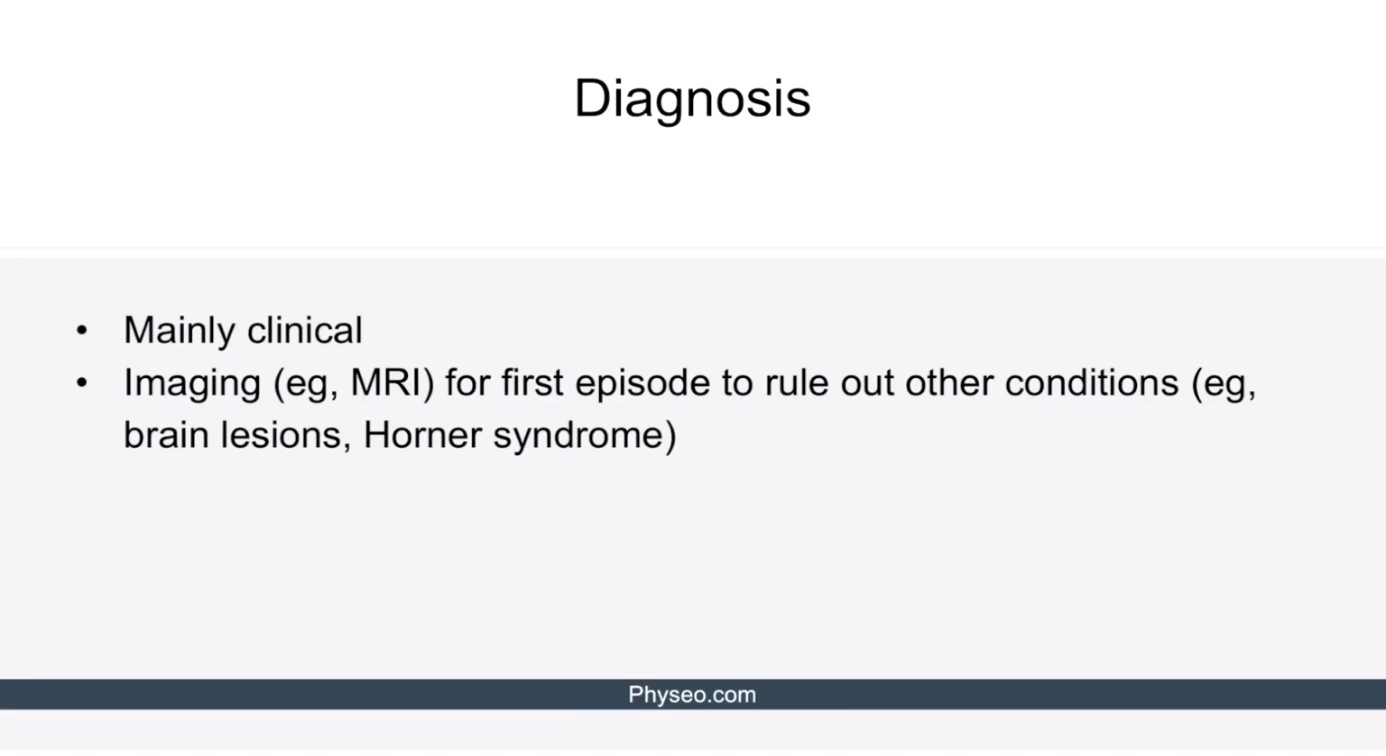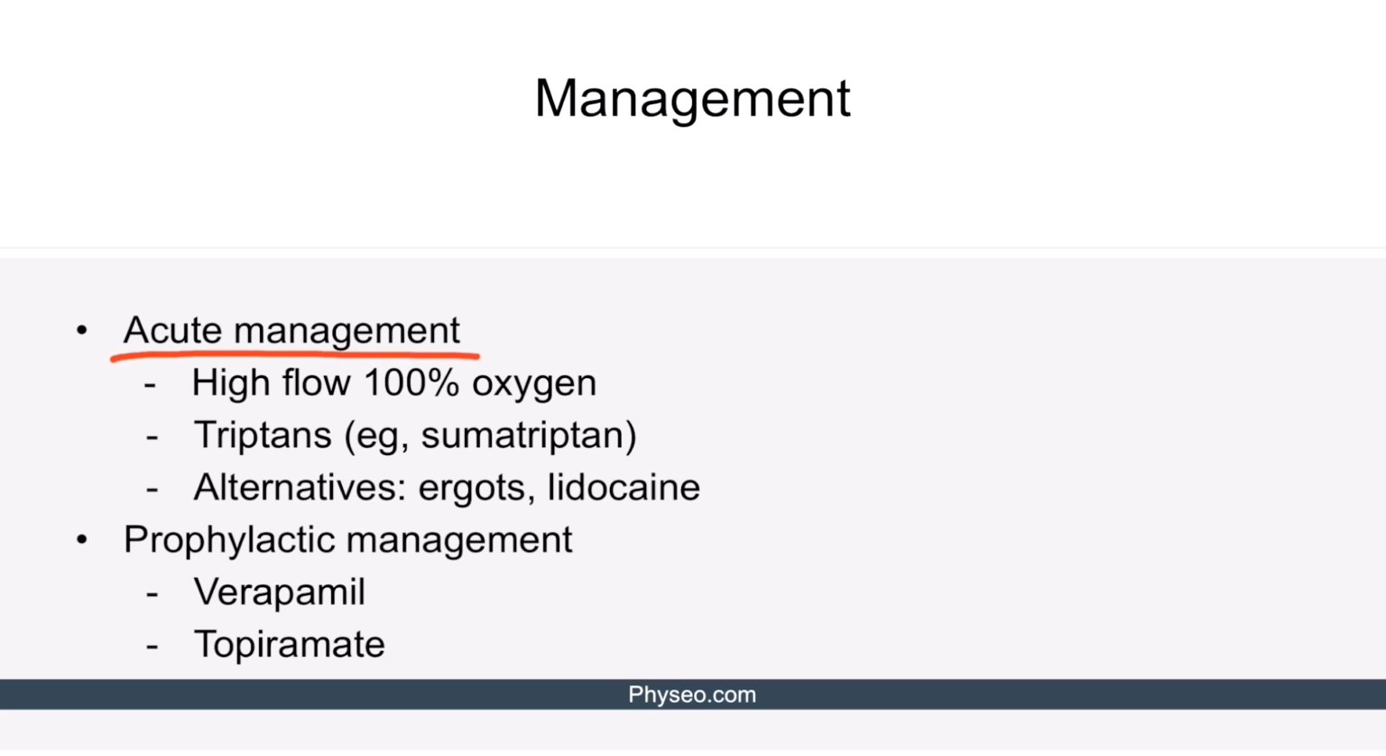The diagnosis for cluster headache is mainly clinical, dependent on history and clinical presentation. We may do few investigations to rule out the other diagnosis. For example, we can perform an MRI during the first episode to rule out brain lesions or other lesions causing Horner syndrome. For the acute management of cluster headache, we use high-flow 100% oxygen.